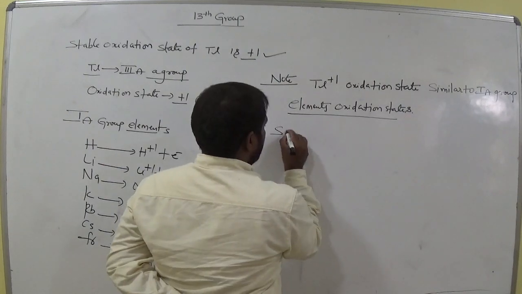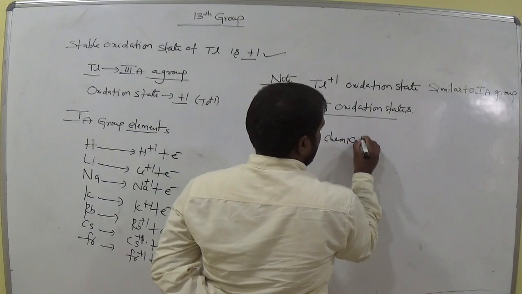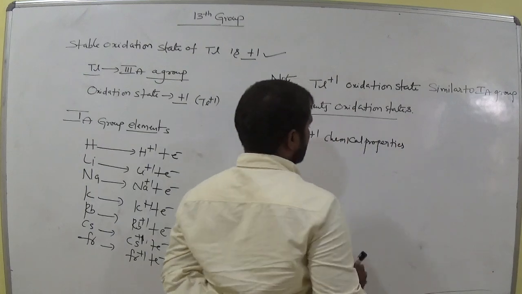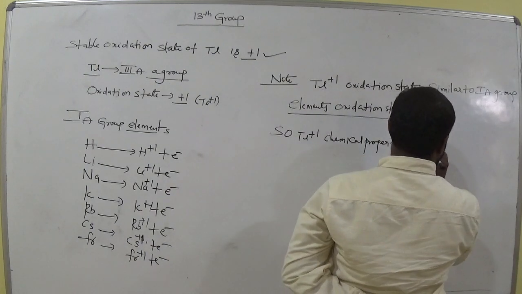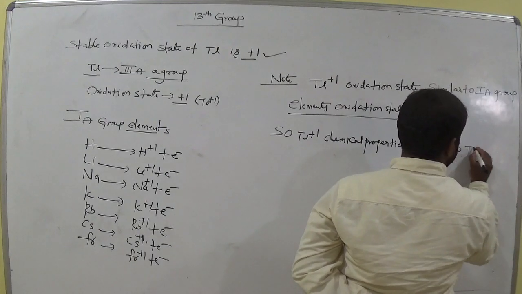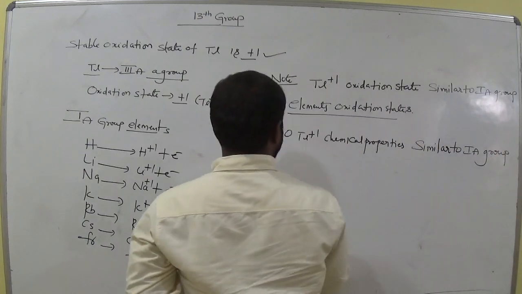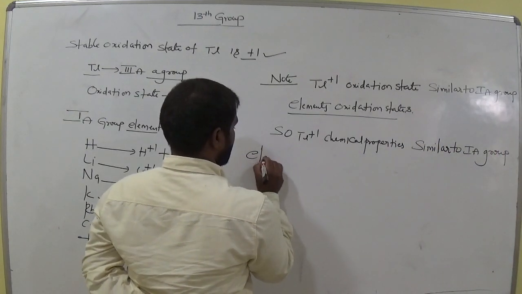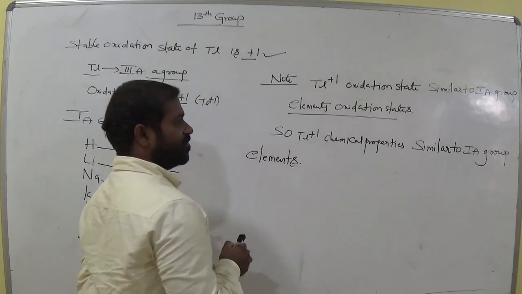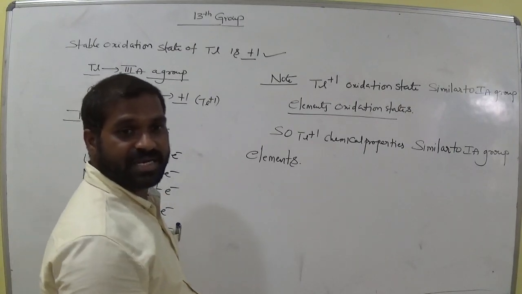So thallium +1 chemical properties, that means how it reacts, are similar to first A group elements. Remember this point, first A group elements. Is it clear, all of you? First A group elements. Why? Because both have +1 stable oxidation state.